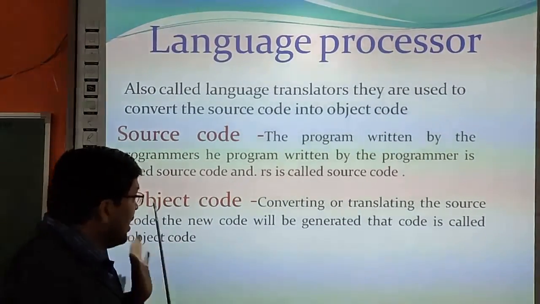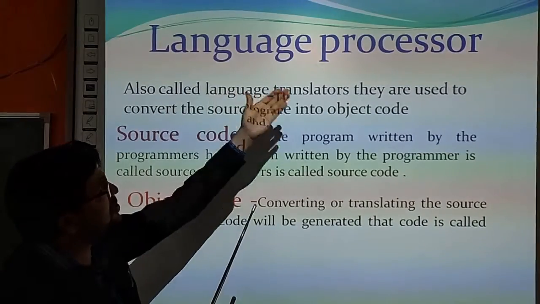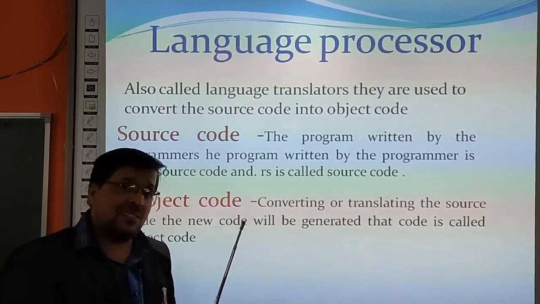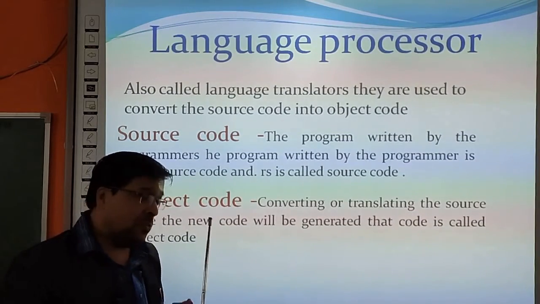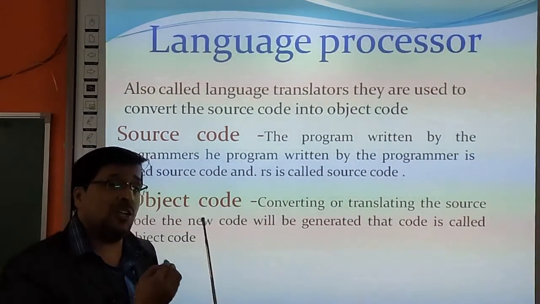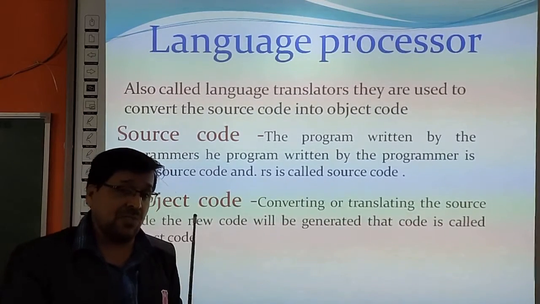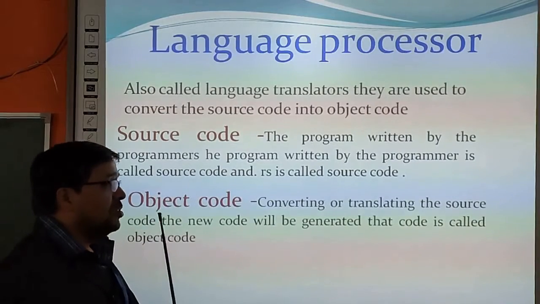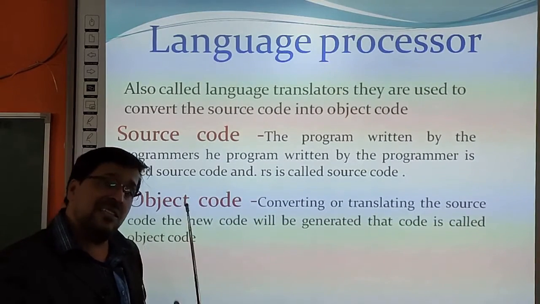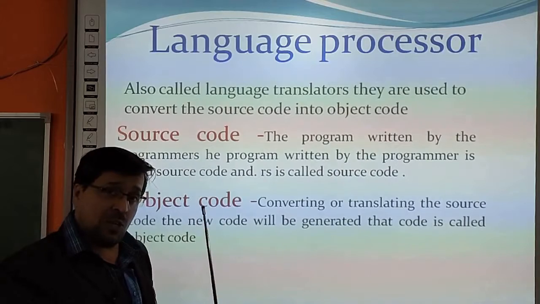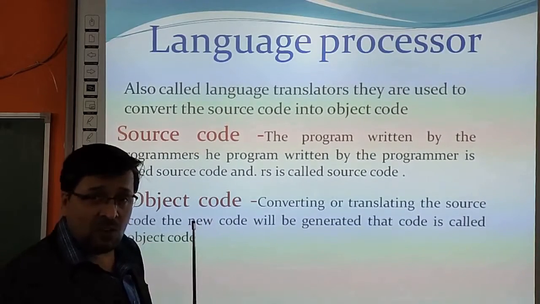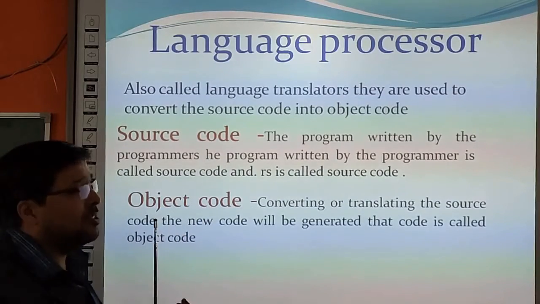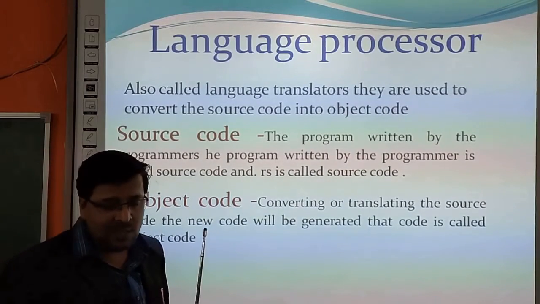But when we convert with the help of language processors or language translators, in the next slide I am going to teach you what the different language translators are. First one is assembler, interpreter, and then compiler. So these language translators and language processors are used to convert source code into object code. But in case of compiler, object code is created, but in case of interpreter, no object code is created.